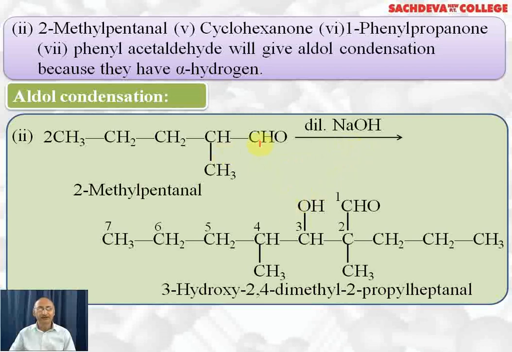So here carbanion will be formed with this carbon because it is alpha hydrogen, and that will attack this carbonyl carbon. The product formed will be 3-hydroxy. Counting will start from this aldehyde: 1, 2, 3, 4, 5, 6, 7. 3-hydroxy, 2,4-dimethyl, 2-propyl heptanol is the product formed.